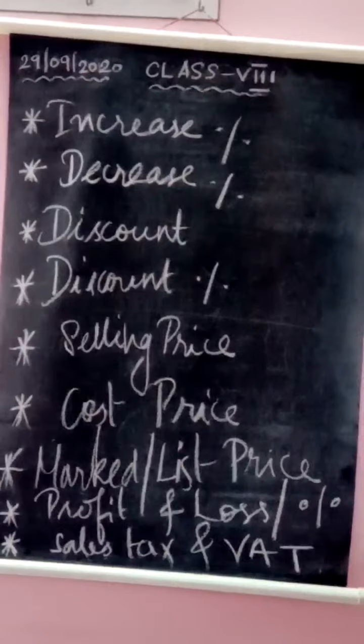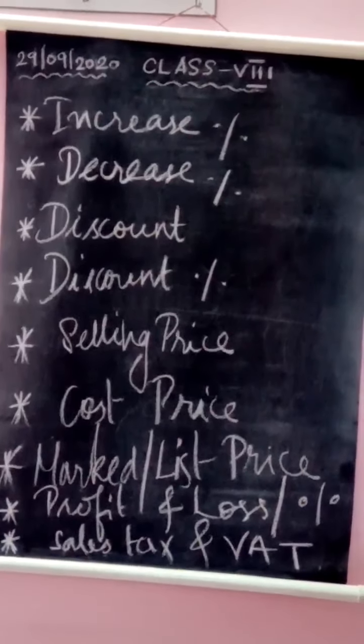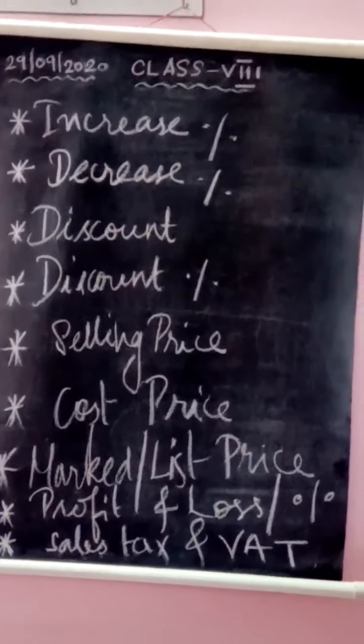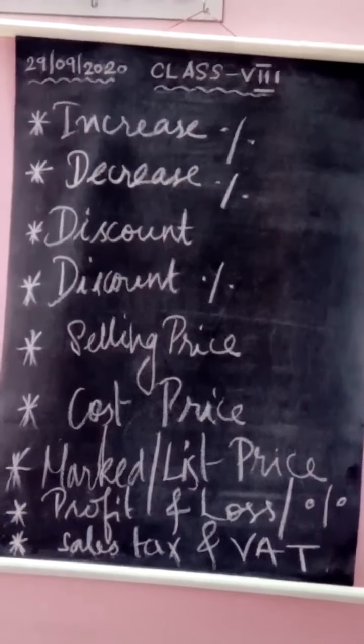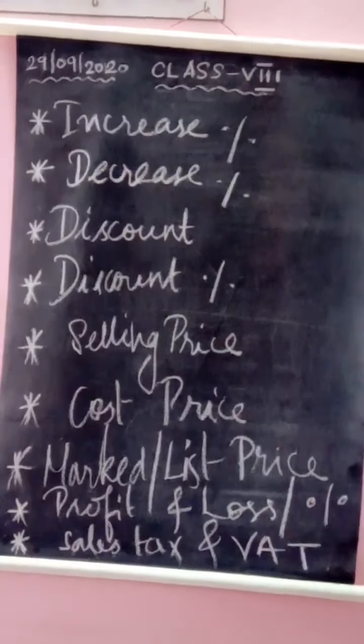So children, now let us enter into today's class. In today's class we will be seeing about increased percentage and decreased percentage. What do you mean by increased percentage and decreased percentage?